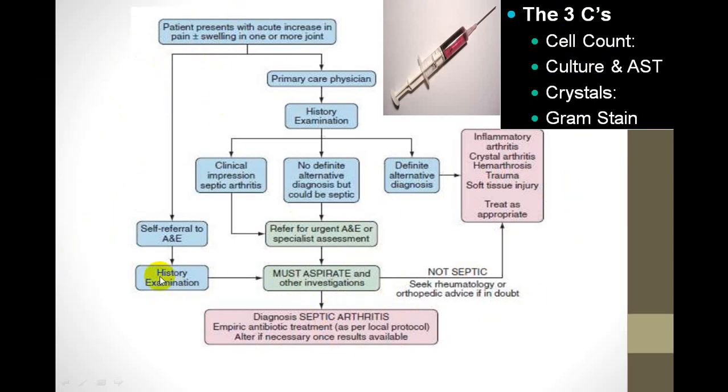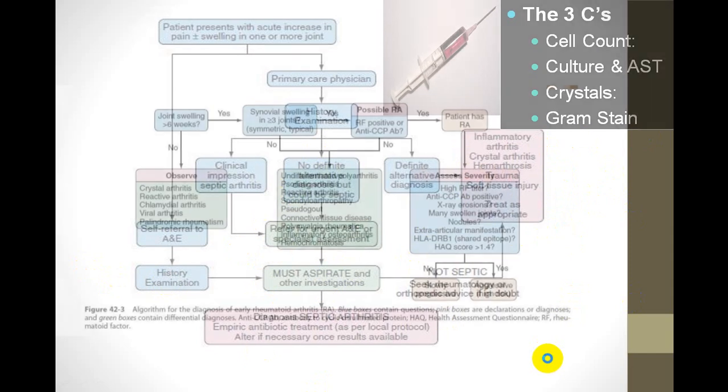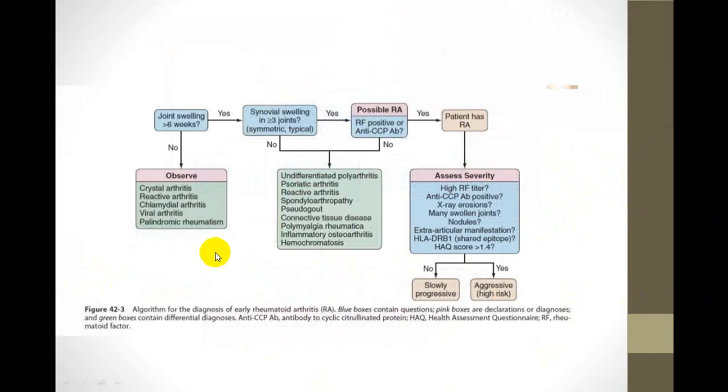And if required, on history and examination you are suspecting an infective etiology, like the person has got fever, leukocyte count is very high, you've got a leukocytosis, there's local warmness, local tenderness, swelling is there, then you must aspirate and rule out septic from non-septic, or we call it the crystal induced arthritis. That is the first stage.